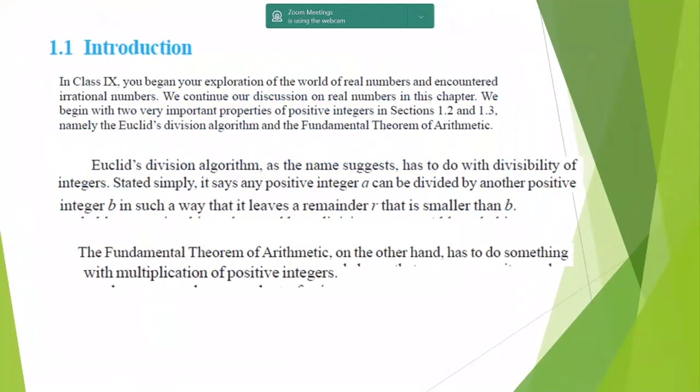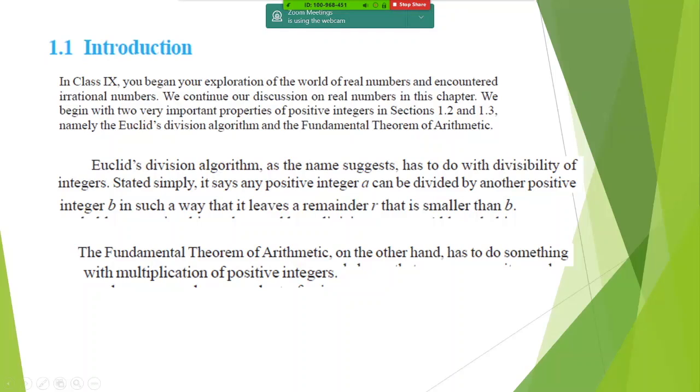So we start with it. As I said, in ninth, you had already learnt about real numbers, and you have already encountered what are irrational numbers, what are rational numbers. You proved them also. Proved that root 2 is irrational, proved that root 3 is irrational. All of those you have done. Some of those are again here with us.